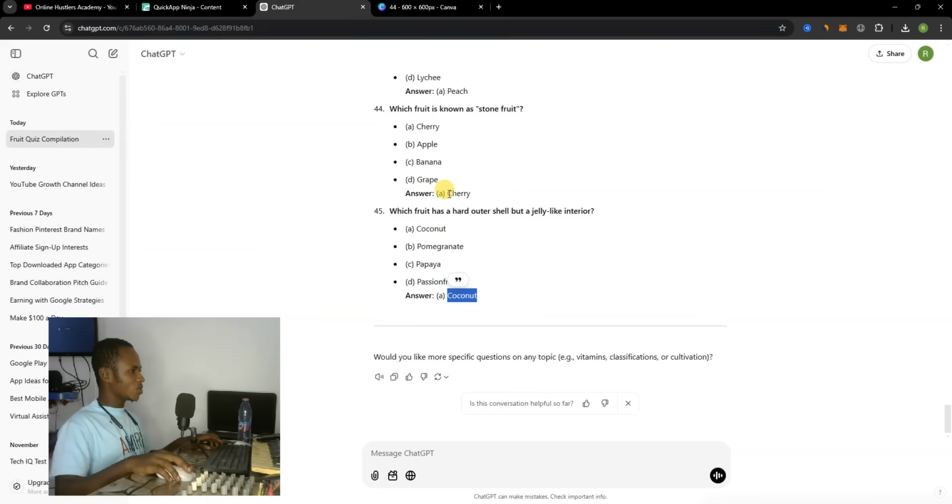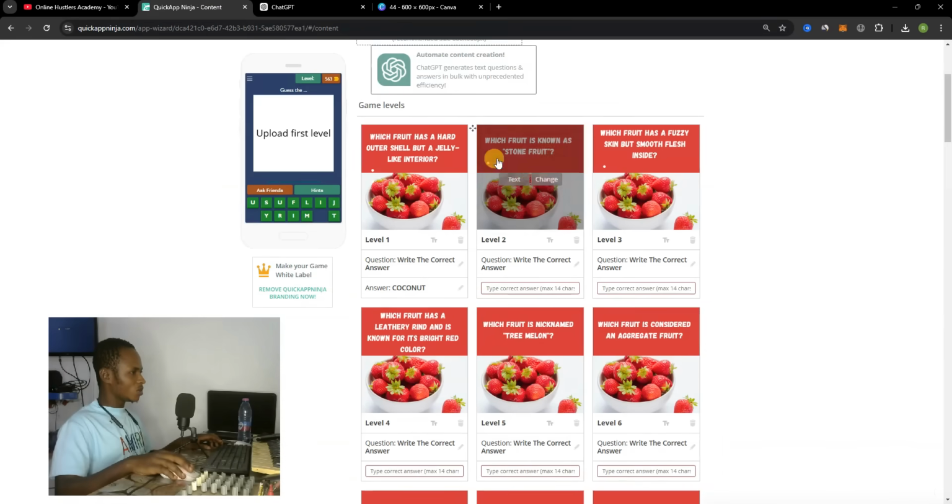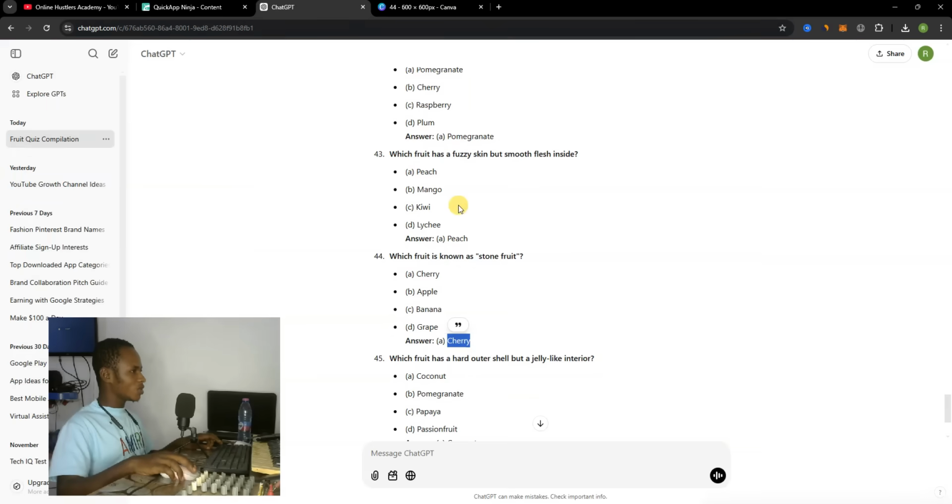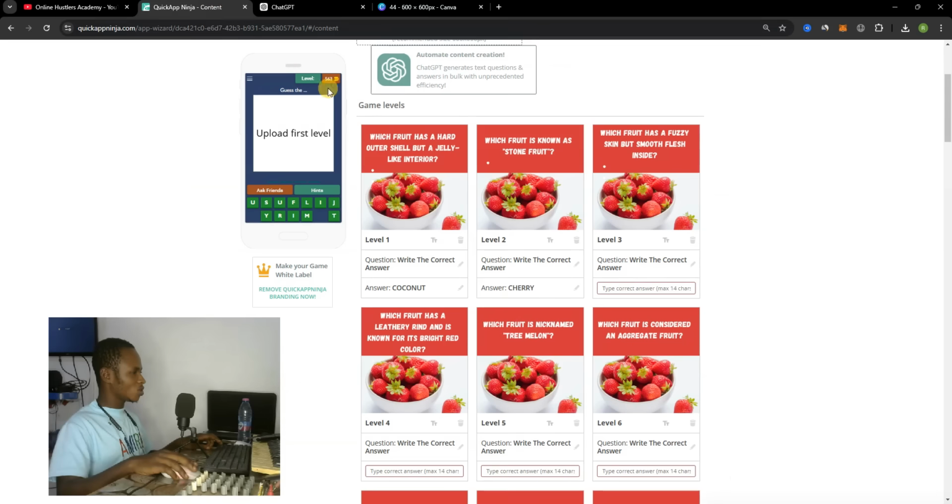So for the next question, the answer is here: which fruit is known as stone fruit. So I go back, which fruit is known as stone fruit. I just paste the answer here and then go back again. It's alphabetic, just like what you see, it starts from the bottom to the top. So let me paste that.